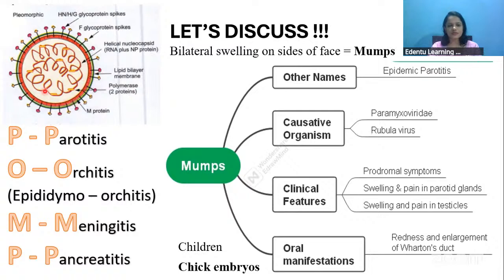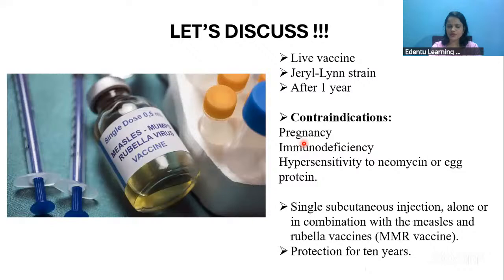Okay, so this is the mumps virus, and you see the lipid bilayer membrane and the M protein and so on. This is mainly responsible for the symptoms that you see in mumps. The disease is mainly seen in children, and this virus can be grown in embryonated eggs or chick embryos.